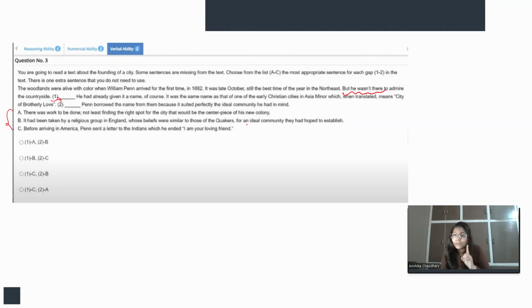So this line is showing the purpose. But let's check further. Maybe we would find something better, right? It had been taken by a religious group in England. So it is not showing any purpose. Like this line is not showing any purpose.